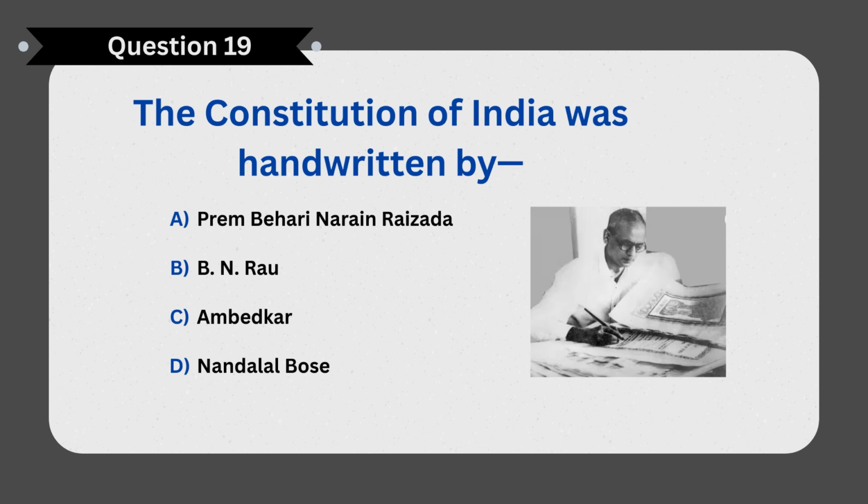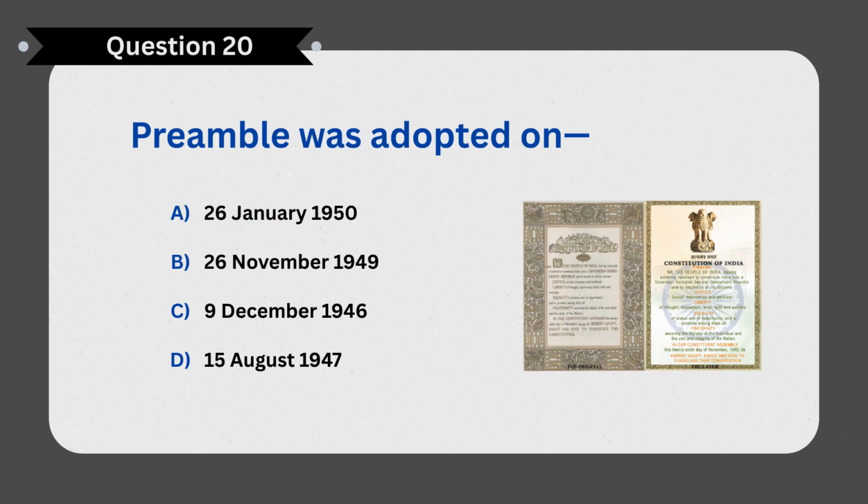Next question. The Constitution of India was handwritten by? Correct answer A. Prem Bihari Narayan Raizada. Last question. Preamble was adopted on? Correct answer B. 26th November 1949.